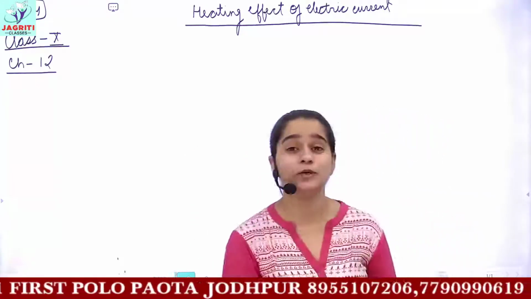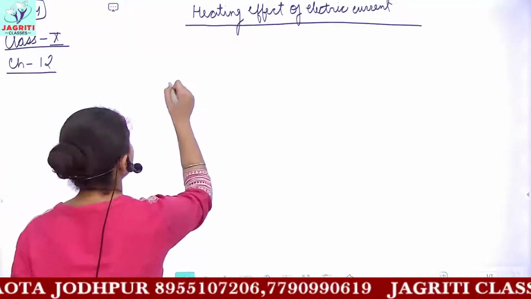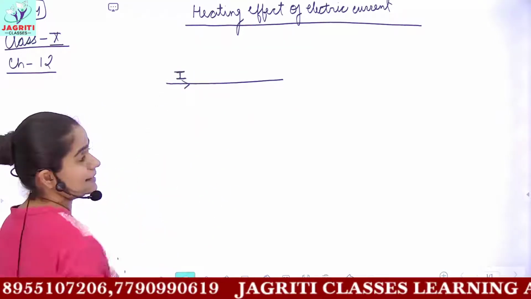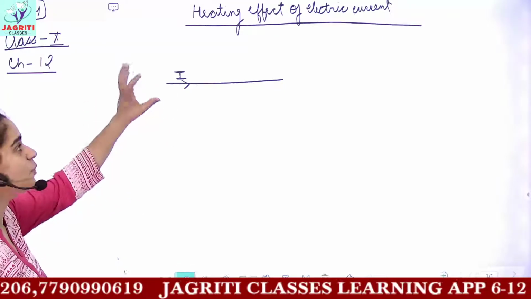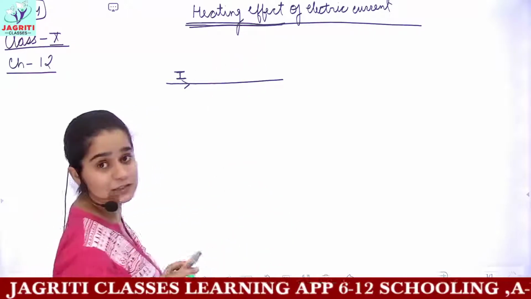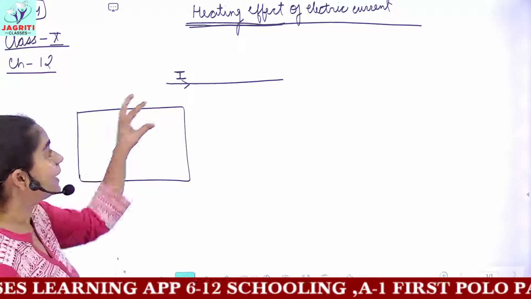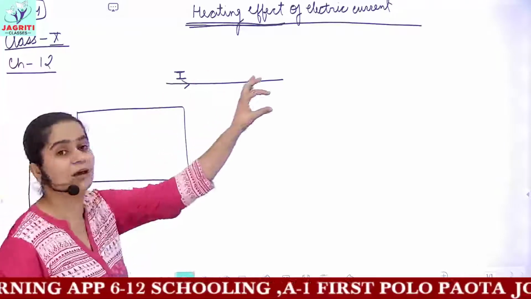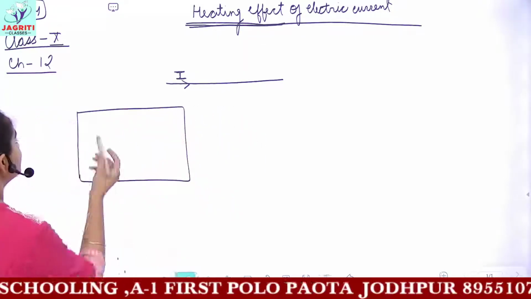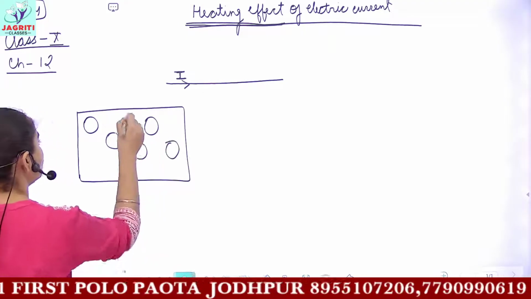Based on this law, you have the heating effect. Let's suppose you have a metallic wire or conductor through which current I is flowing. When this current I flows, it produces heat energy. To understand why, let's look at the atomic picture of this wire. Every matter is made up of atoms, so let's suppose these are the atoms of the wire.